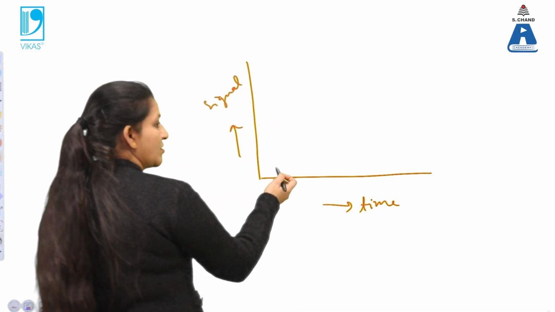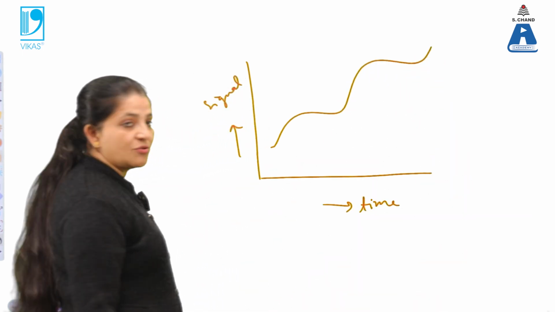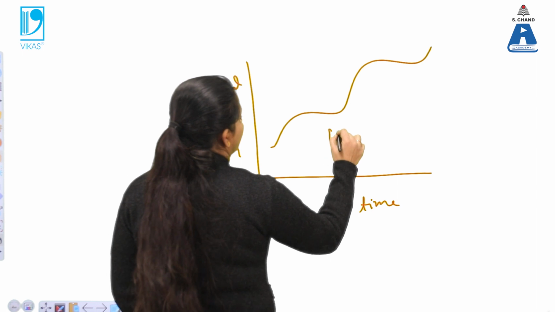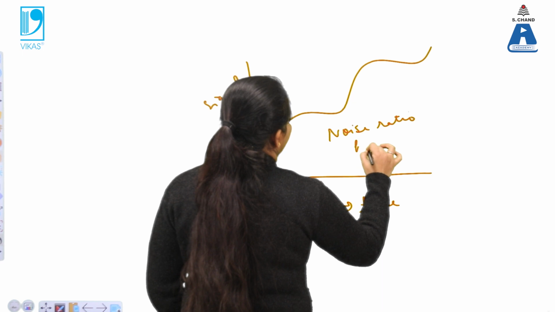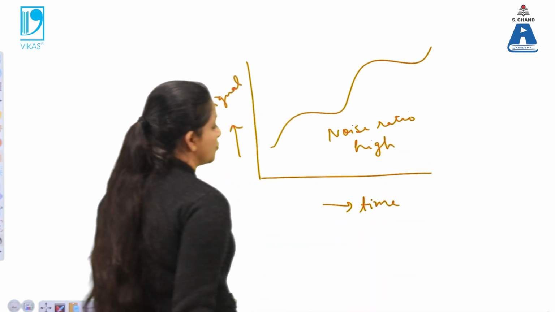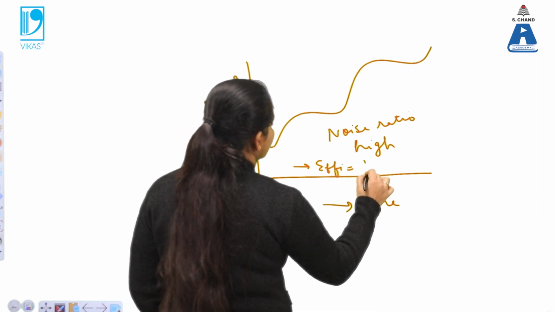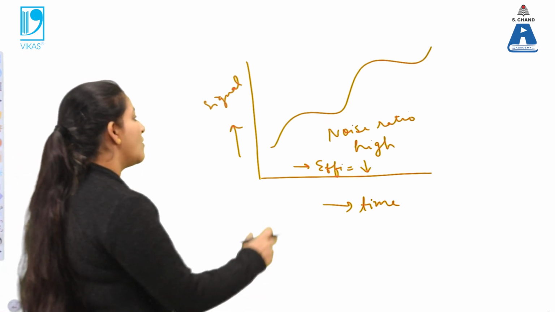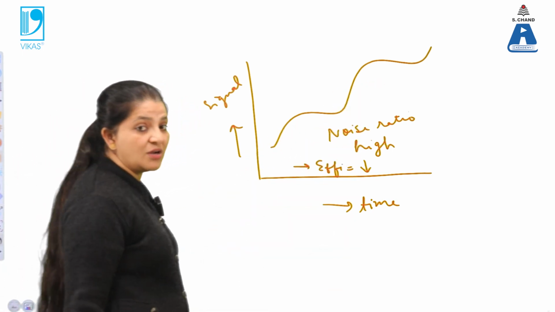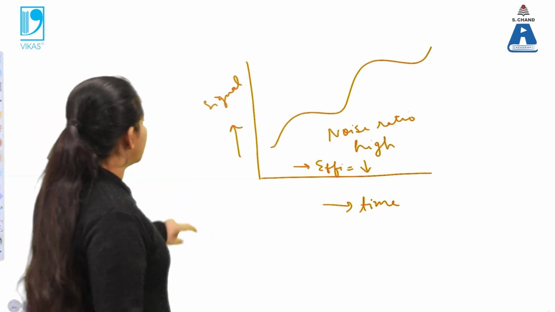So we know that when the analog signal is there, we are getting a continuous output. Due to this continuous output, the noise ratio is quite high. Due to this high noise ratio, the efficiency of the device is reduced. So in order to enhance the efficiency of the device, we convert this continuous signal into a discontinuous signal. So how can that be converted?